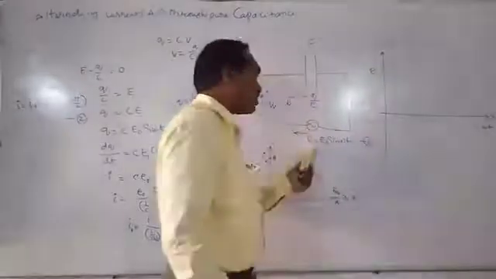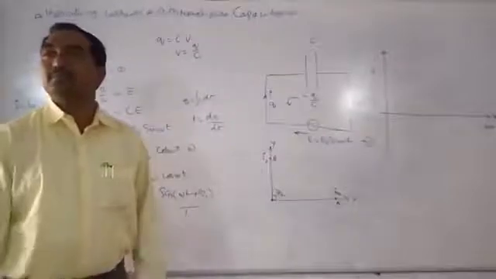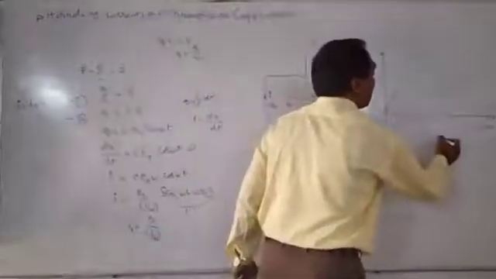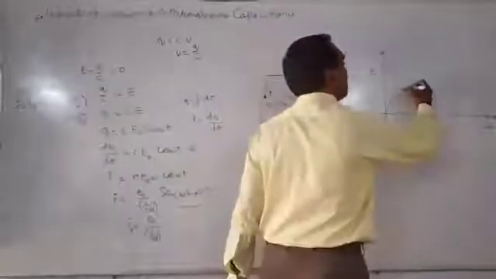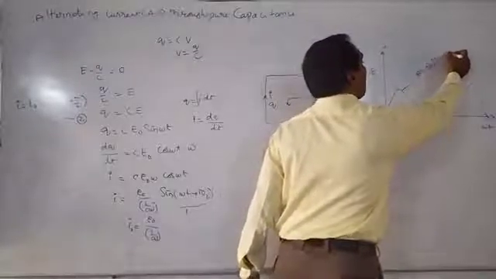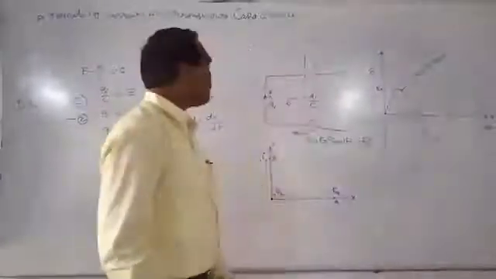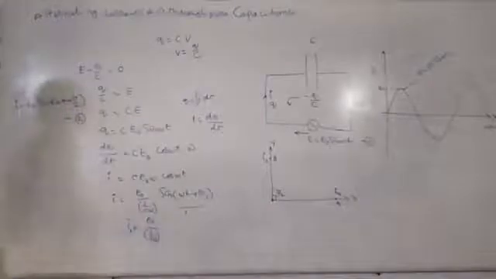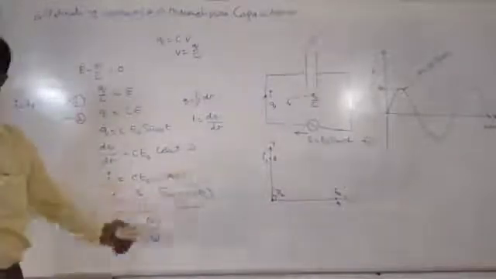Initially, the curve of E is equal to E naught sin omega t. That is a sine curve, as we have discussed a number of times previously. This represents E is equal to E naught sin omega t, with maximum value E naught. What about this? I is equal to I naught sin of omega t plus pi by 2, that is I is equal to I naught cos omega t.